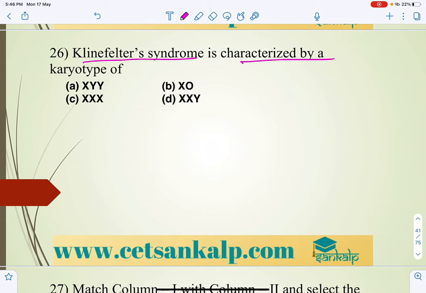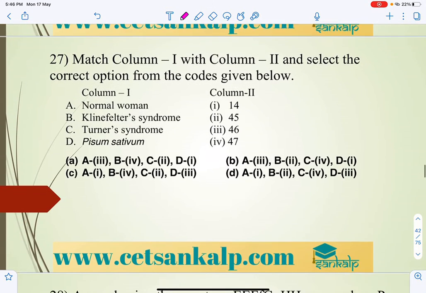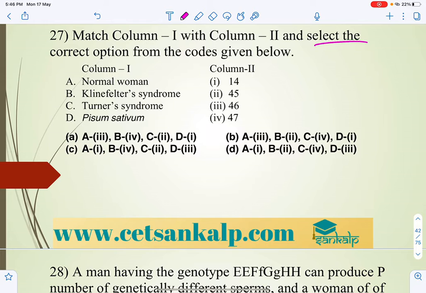Next, Klinefelter syndrome is characterized by, as we just discussed, it always affects the male with one additional extra X chromosome. So XXY, so the answer is D, right? Next, match column 1 and 2 and select the correct option from the code given below.